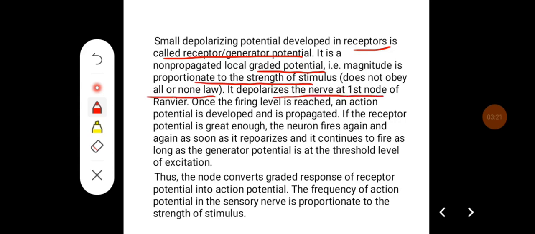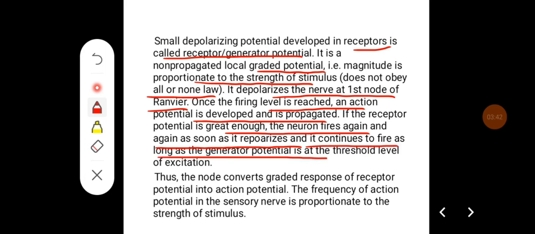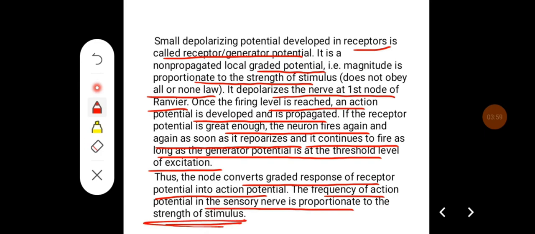It depolarizes the first node of Ranvier. Once the firing level is reached, an action potential is developed and is propagated. If the receptor potential is great enough, the neuron fires again and again as soon as it repolarizes, and it continues to fire as long as the generator potential is at the threshold level of excitation. Thus, the node converts the graded response of the receptor potential into an action potential. The frequency of action potentials in the sensory nerve is proportional to the strength of the stimulus.